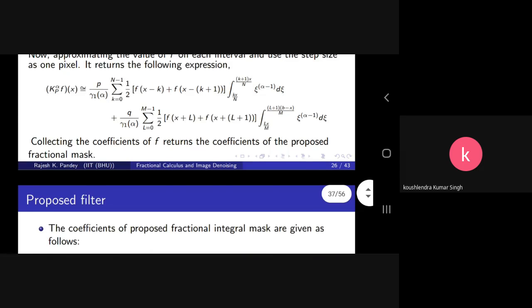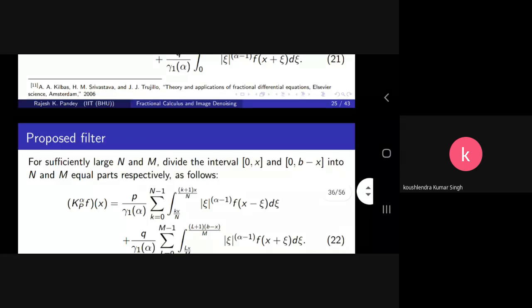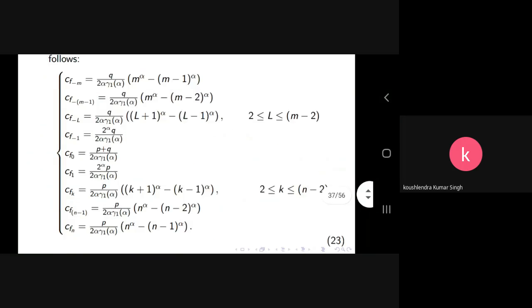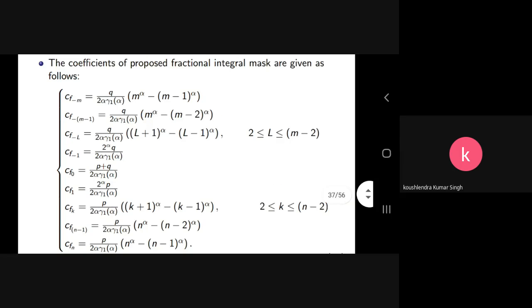And the coefficients are obtained by equation number 23. So these are the coefficients of the mask, like Cf minus m, Cf minus m minus 1, and so on, and Cf0, then Cf1, Cf2, and so on, for the function that is involved in the integral operator.